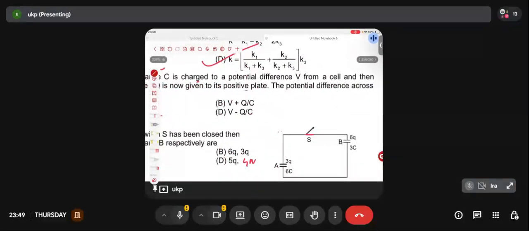Let's assume after you close the switch, the charge in the left one will be Q1 and the charge in the right one will be Q2. Let's assume, okay.